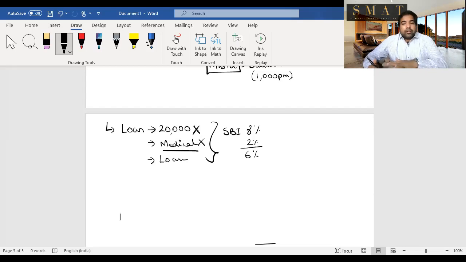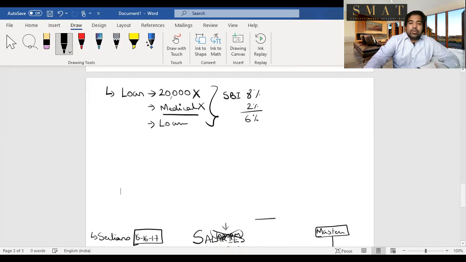If you don't pay it by the end of the month, then from the 1st of May, that is the first day of the month, it will start being taken as a loan and you will have to pay interest on that as a perquisite. Guys, this is a loan. Let's move to the next one.